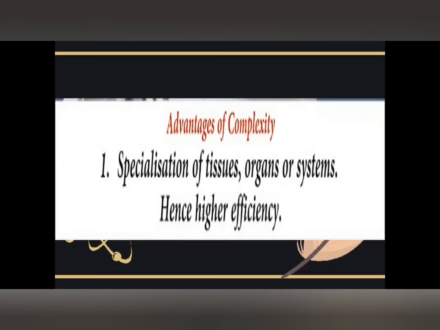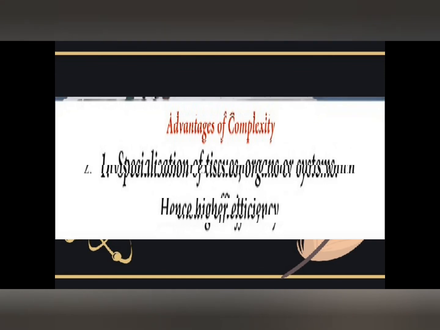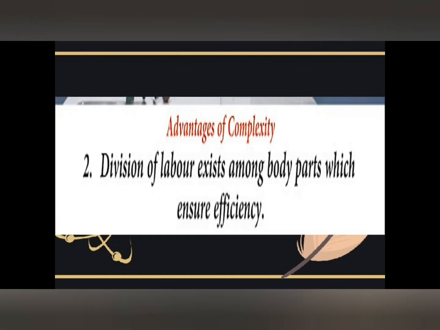Number one advantage of complexity: it results in specialization of tissues, organs, or systems, which therefore results in high efficiency. When an organism ranges from an ordinary unicellular organism to a multicellular organism, it brings about efficiency.